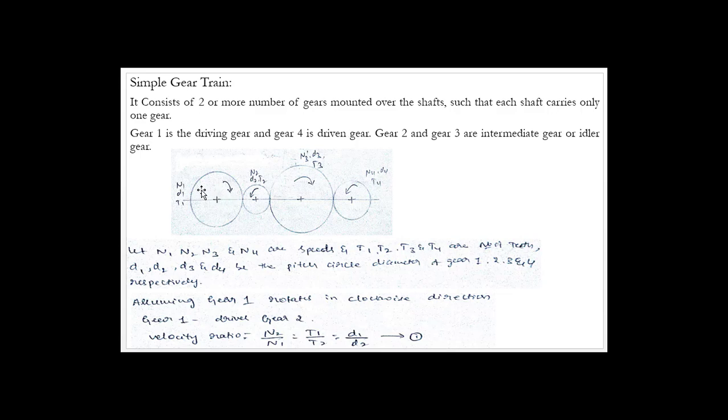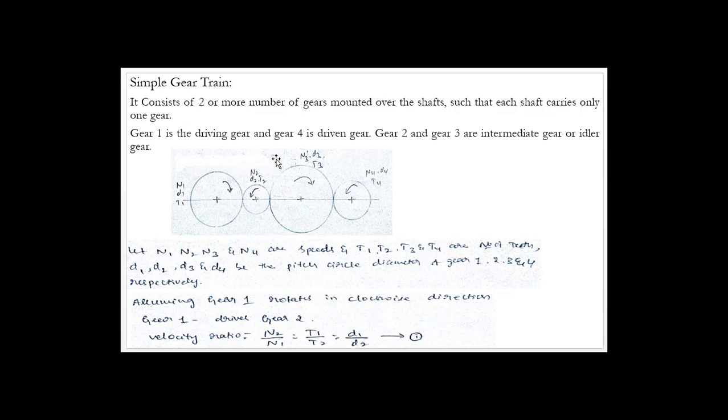Definitely you can see that this is the driving gear which receives the power from the mains, and this will be the driven gear, the final place at which the output will be used, or power will be utilized. This is the driven gear. And gear 2 and gear 3 are intermediate gears, or you can call them idler gears. This gear number 2 and this gear number 3 are called intermediate gears, or even idler gears. So this is regarding the basic arrangement of simple gear trains.